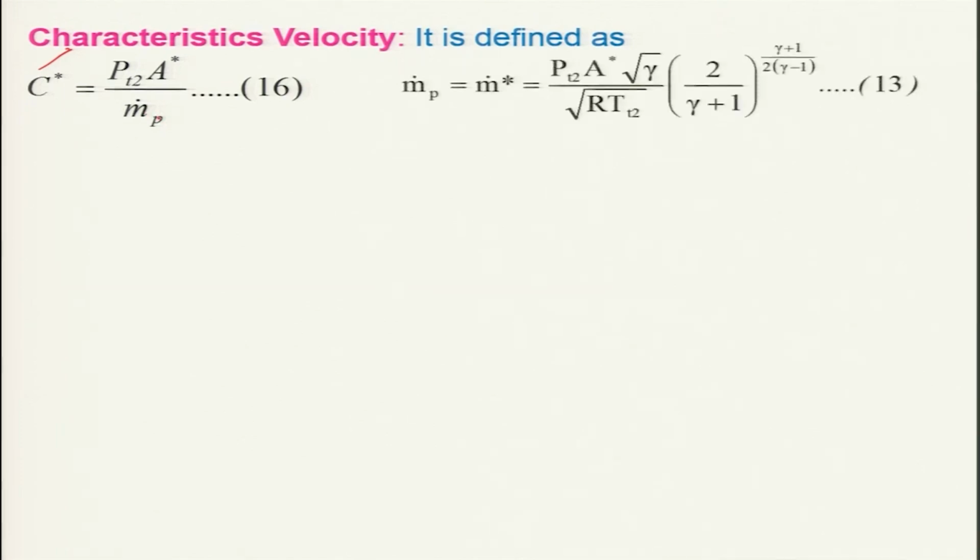The expression for the choked mass flow rate of the propellant through the rocket nozzle is PT2 A star root over gamma divided by R TT2, times (2 by gamma plus 1) to the power (gamma plus 1) divided by 2(gamma minus 1). Already we know this expression. Now we can substitute equation 13 in 16.